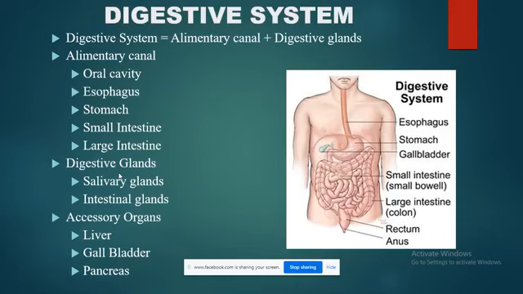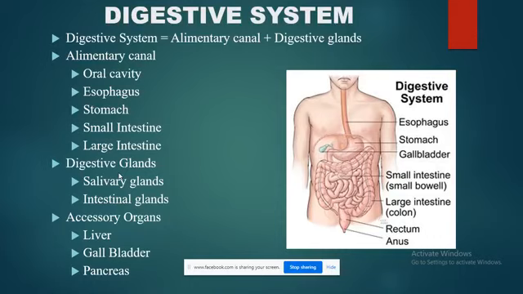Next, we have accessory organs. If we talk about accessory organs, we have the liver, the gallbladder, and the pancreas. Now here, there is a very important point. Always remember that accessory organs are not at all a part of the alimentary canal. These organs are present in the human body and they aid the process of digestion in different ways. But when we consider the organs present in the alimentary canal, the liver, gallbladder and pancreas are not at all included. Normally students make a mistake here. They consider the liver as a part of the alimentary canal, or the pancreas or gallbladder as a part of the alimentary canal.